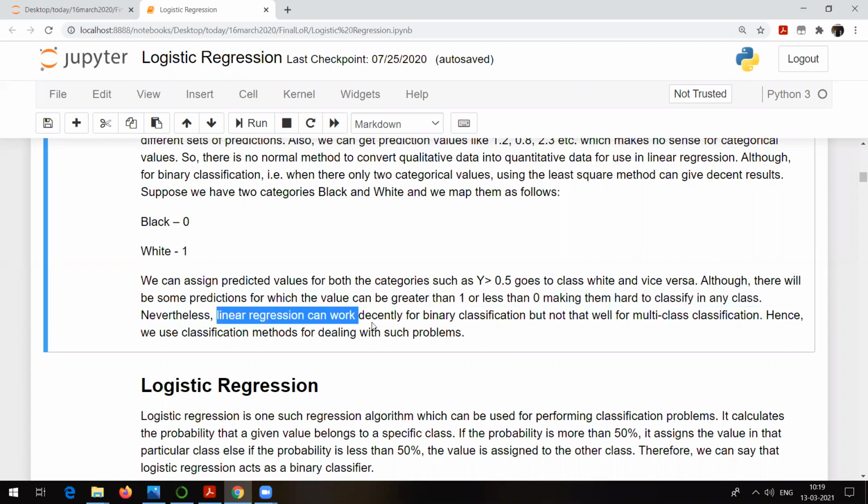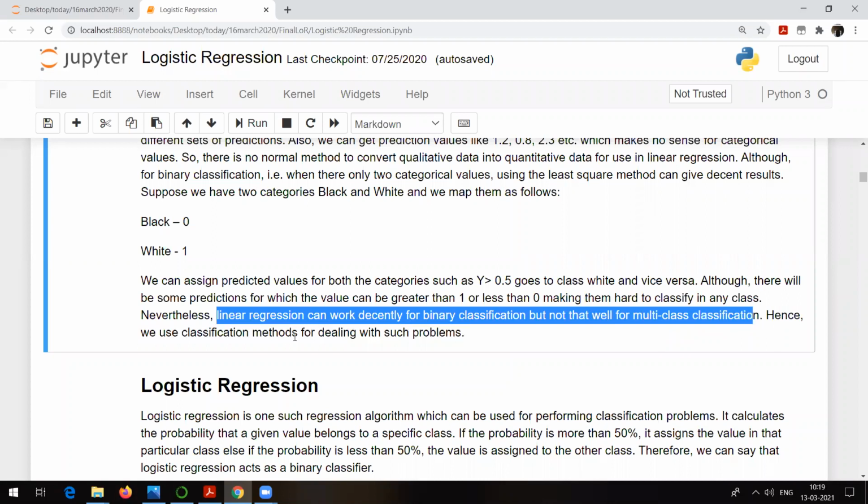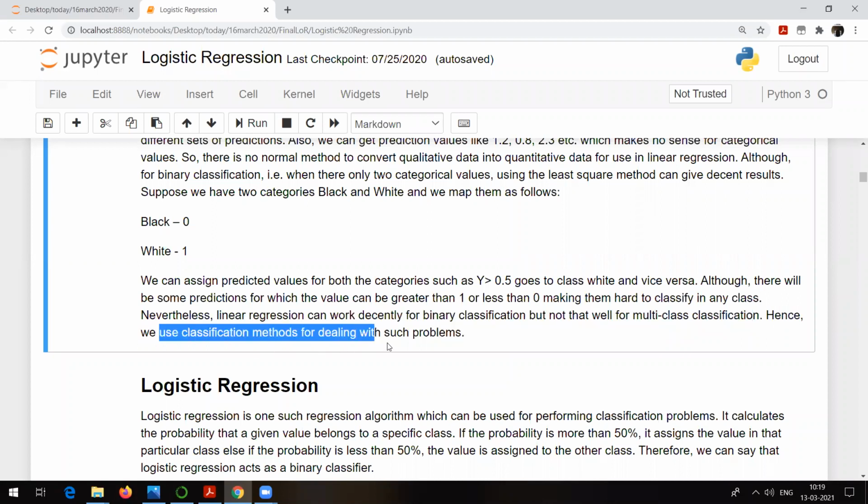Nevertheless, linear regression can work decently for binary class classification, but not that well for multi-class classification. Hence, we use classification methods for dealing with such problems. We will be talking about some other classification algorithms also, which are far better as compared to logistic regression. Logistic regression is just a simple, basic technique to start with, but there are far better algorithms, which we will be talking about maybe later on,